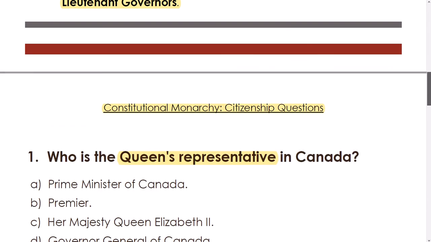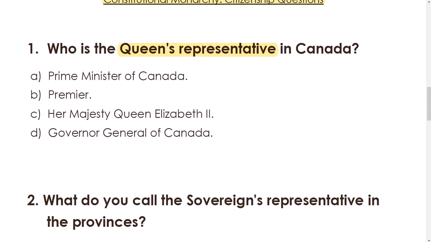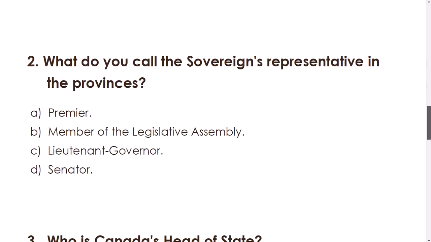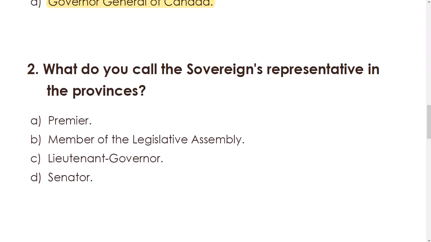Let's look at the choices again. Prime Minister of Canada, Premier, Her Majesty Queen Elizabeth II, or the Governor-General of Canada? The answer is the Governor-General of Canada. Let's read question number 2.